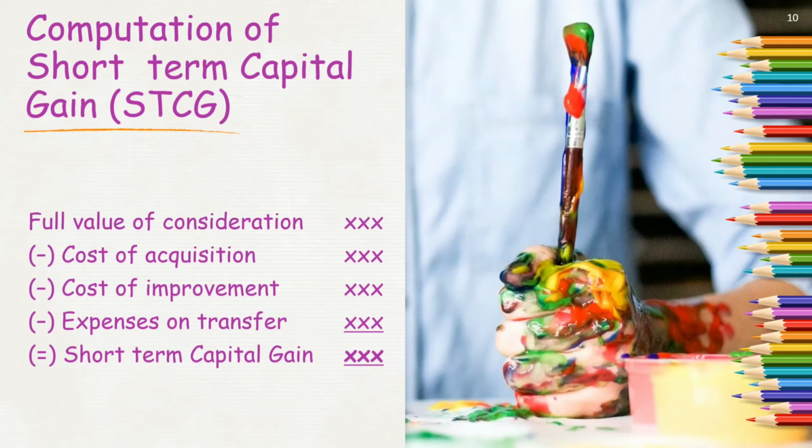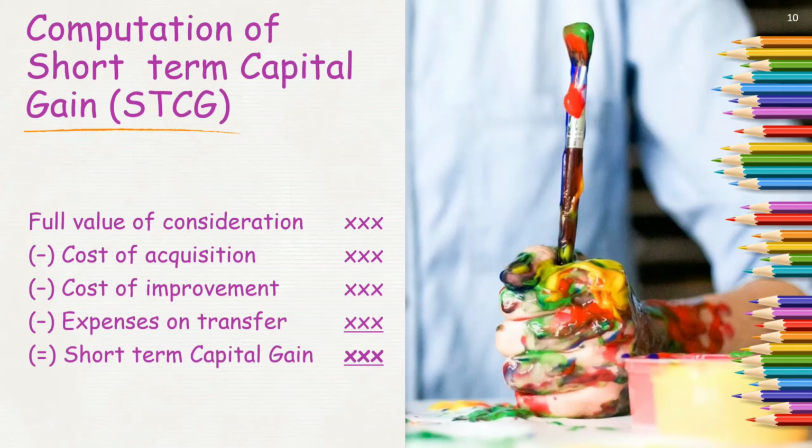From this, I am going to deduct three items called cost of acquisition, cost of improvement, and cost of transfer. Like I incur some expenses on transfer, so cost of transfer is also deducted. And whatever resultant value I receive is termed as short-term capital gain. So let's see each concept. What is full value of consideration? It is what we have received on transfer, which we discussed.